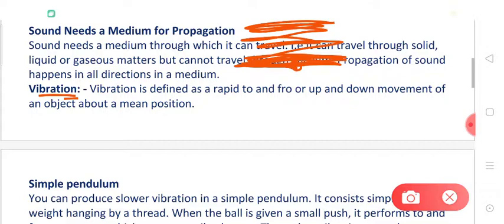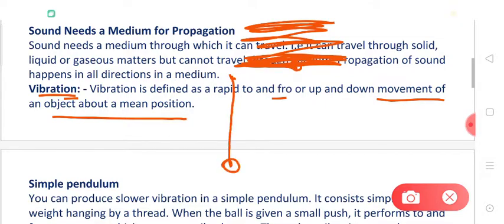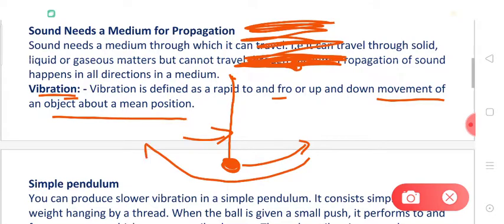Here the definition of vibration is also written. Vibration is defined as a rapid to and fro or up and down movement of an object about a mean position. So for example, let's talk about a pendulum. You know that a pendulum has a weight hanging with a thread. If we give a little push to it, what will happen? It will move like this. First it will go in this direction, then it will go in this direction, then again it will come in this direction. So such kind of movement is called oscillation, and if it is rapid, then it will be called vibration.